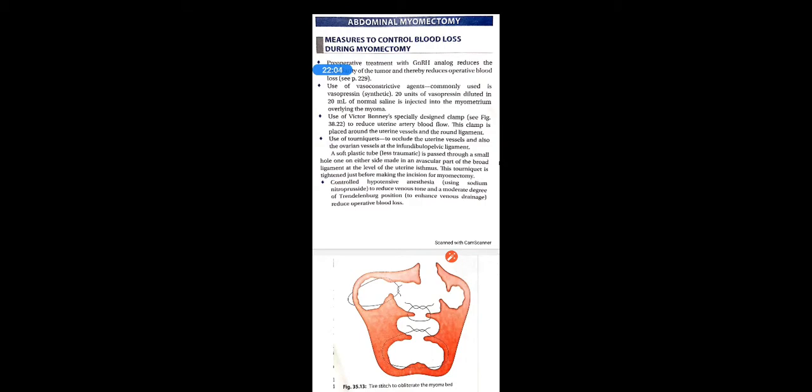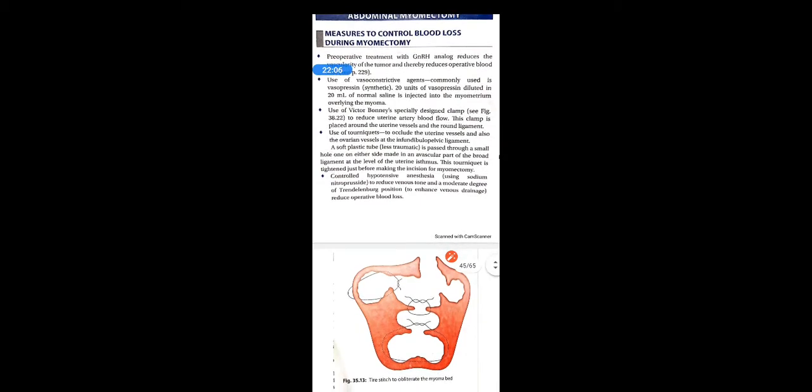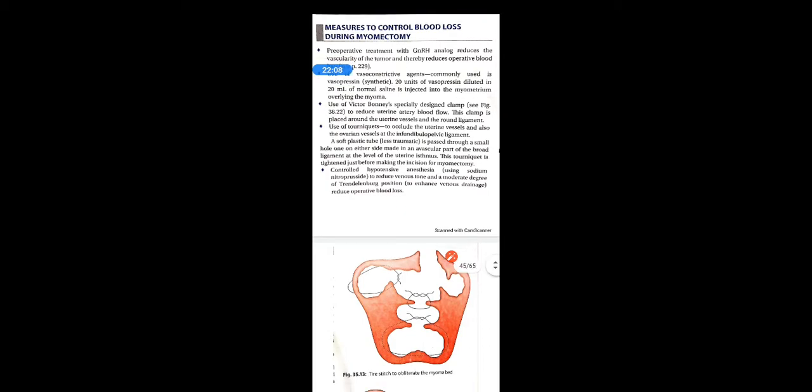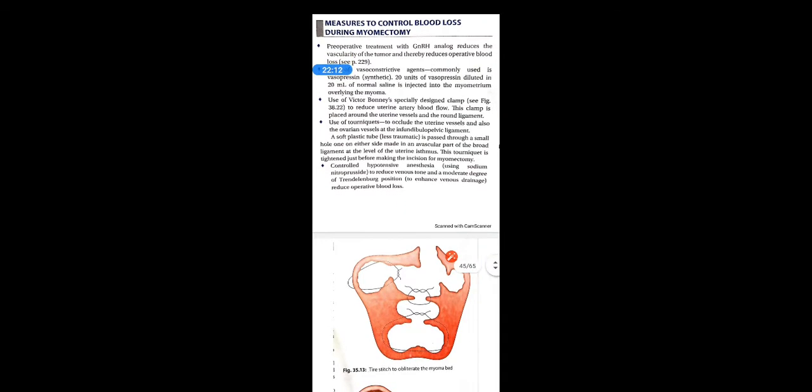These are certain clamps which are used during the surgery to hold the fibroid in position. So these are the clamps used to reduce uterine artery blood flow. This clamp is placed around the uterine vessels and the round ligament. This also reduces the blood flow to the uterine artery. And use of tourniquets to occlude the uterine vessels and also the ovarian vessels at the infundibulopelvic ligament.